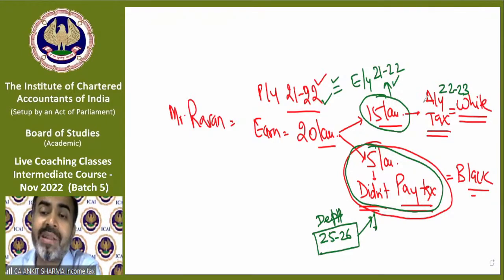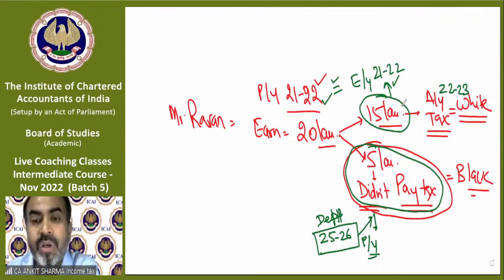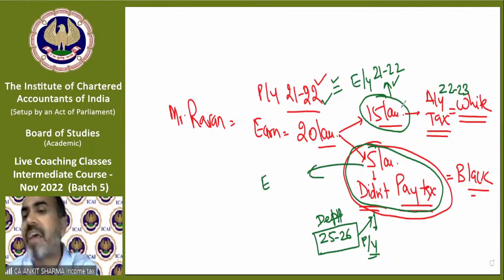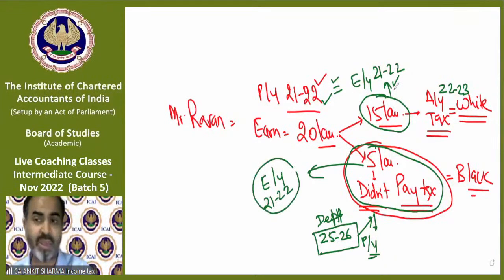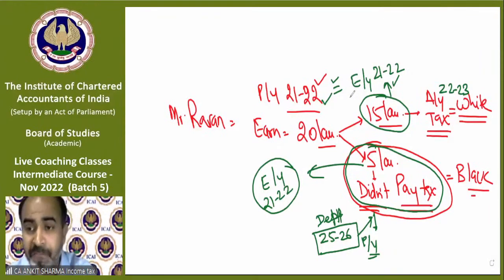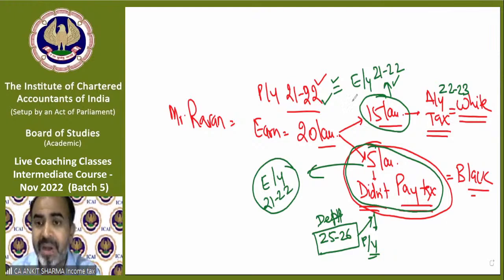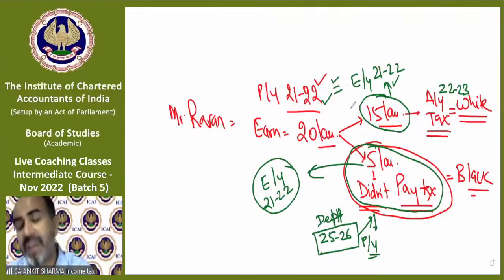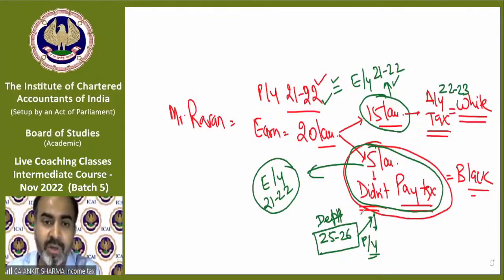So the earning year never changed. Whatever changes is the previous year. In case of white money, the earning year and previous year will be the same. But in case of black money, the earning year will remain the same, but the previous year will be treated as the year in which the department caught your income, the year the department came to know about your income. So in case of black money, the earning year and previous year will always be different, and in case of white money, they both will be the same. So now our topic is to find out black money cases. Which income is called black money?